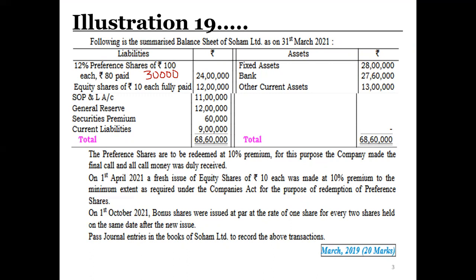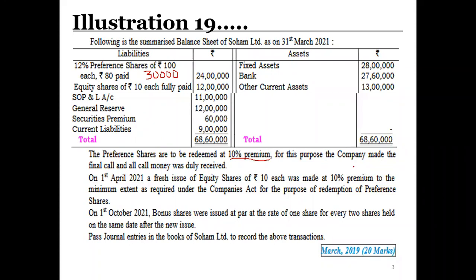Equity shares of rupees 10 each fully paid up, 12 lakh rupees. Profit and loss account, 11 lakh rupees. General reserve, 12 lakh rupees. Securities premium, 60,000. Current liabilities, 90,000. On the asset side, we have fixed assets of rupees 28 lakhs, bank 27 lakh 60,000 and other current assets 13 lakhs. The preference shares are to be redeemed at 10% premium.